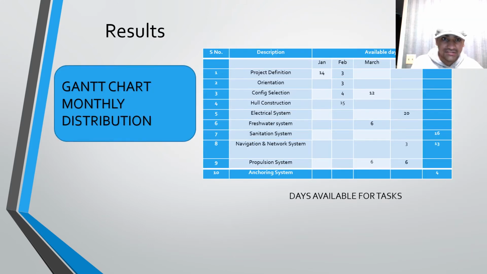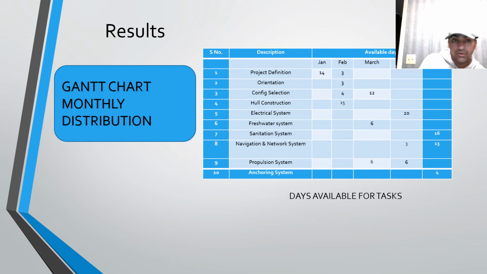Now, as we can see, the Gantt chart. Previously, in the week we worked on the Gantt chart, and from this Gantt chart we have created this Gantt chart monthly distribution. There are totally 10 components: project definition, orientation, configuration selection, hull construction, electrical system, freshwater system, sanitary system, navigation and network system, propulsion system, and anchoring system.